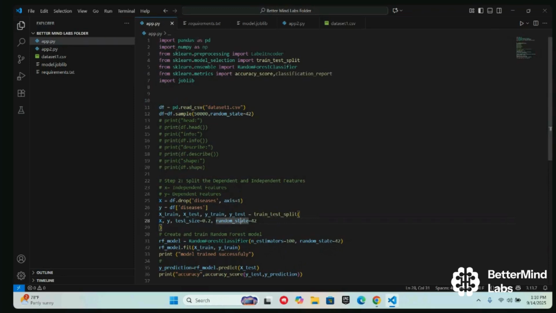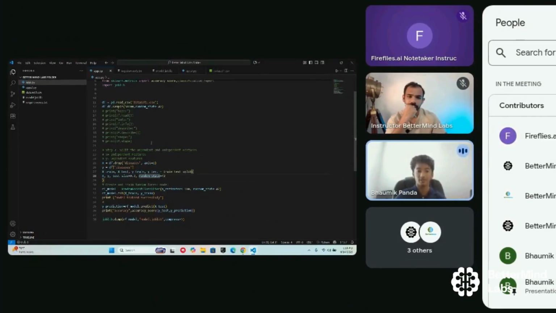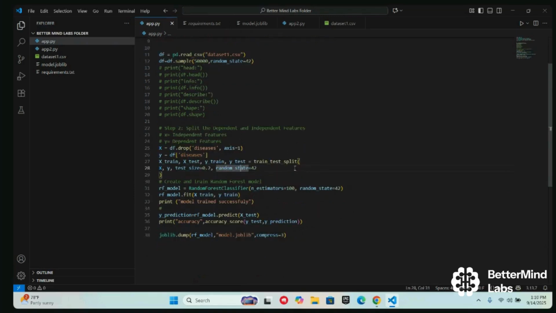So for app.py, these are our lines of code which we use to train our system and to figure out the accuracy of the system. We imported various features over here, and we split the data. We trained the model so we can see how accurate our output will be. So we split the data set, we split the independent and dependent features, and we saw our accuracy of the model.